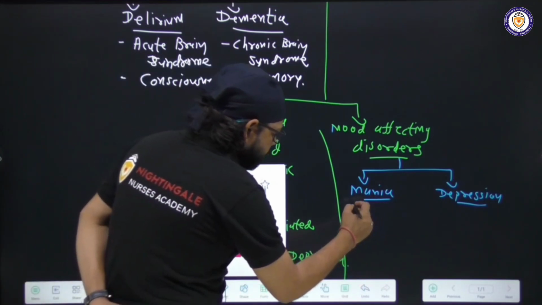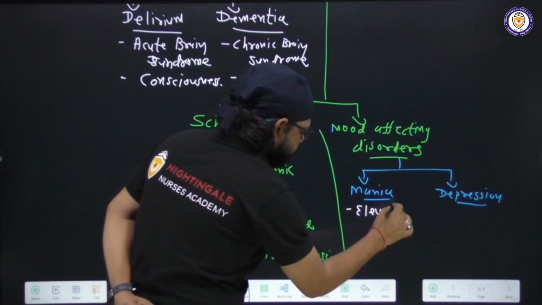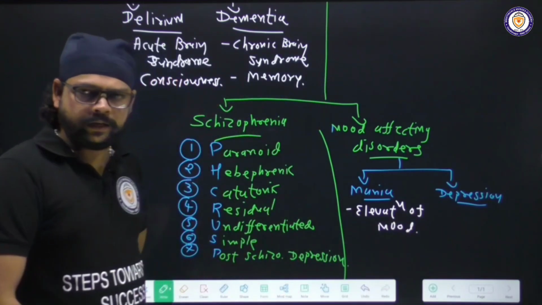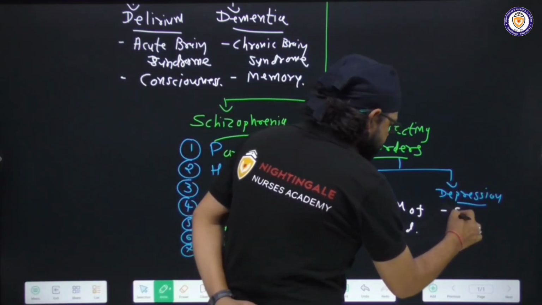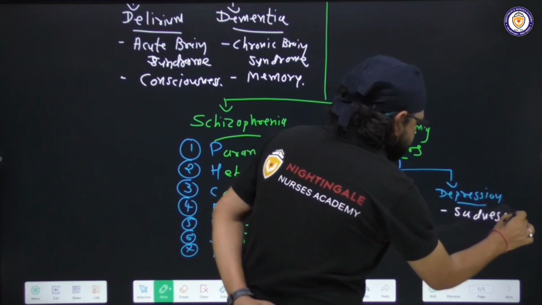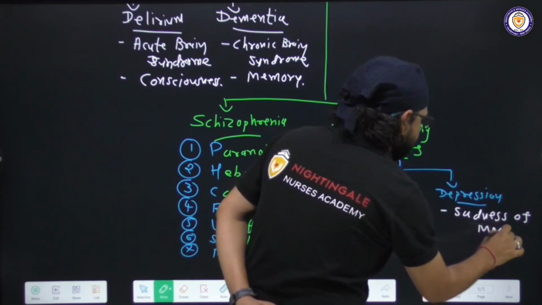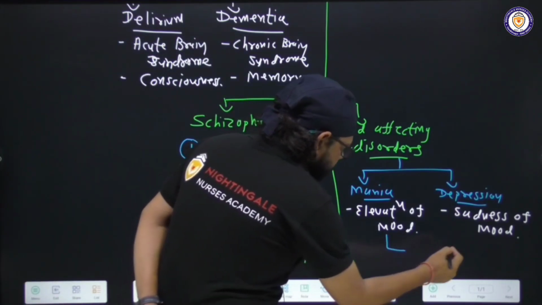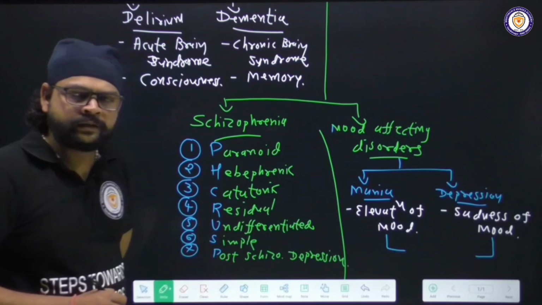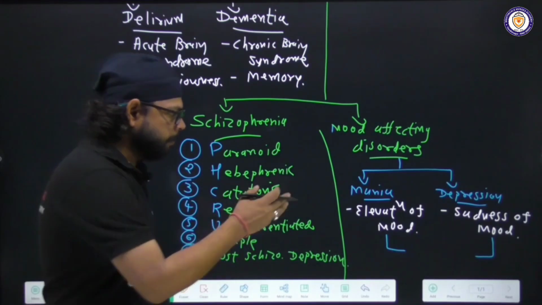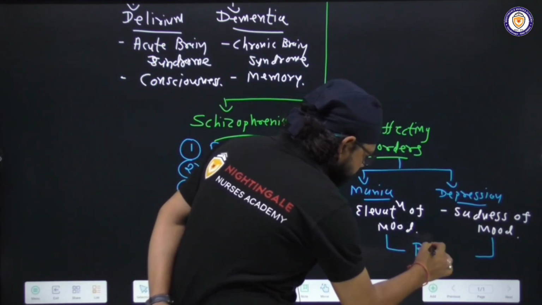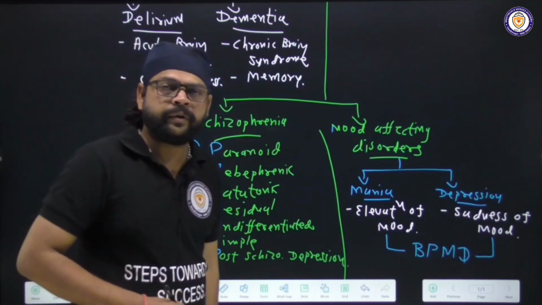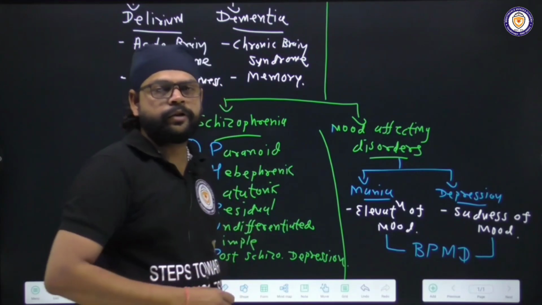Mania is nothing but elevation of mood, and just opposite of mania is depression, meaning sadness of mood. Now if it is a fusion or combo of mania as well as depression, then it is known as BPMD. What is BPMD? That is bipolar mood disorder.